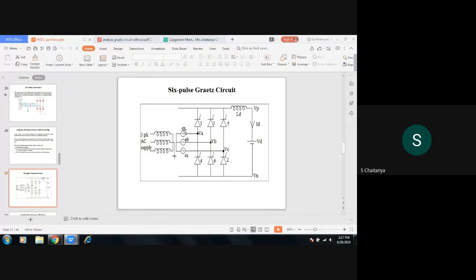Each single thyristor conducts for 120 degrees, and this 6-pulse converter is connected to the transformer with phases EA, EB and EC. The primary of the transformer is given the 3-phase supply with the grounding, neutral connection. LD is the leakage DC reactance, VP and VN are the positive voltage and negative voltage, VD is the output DC voltage, and ID is the DC current flowing through the DC line.